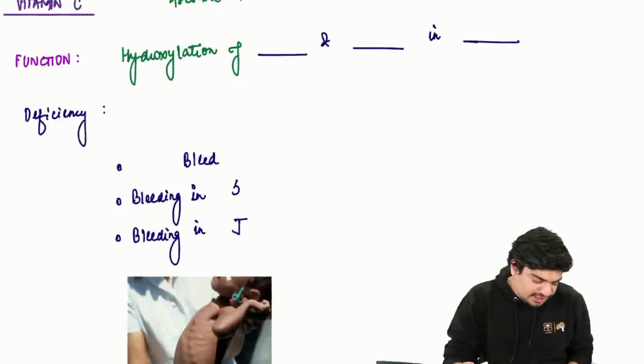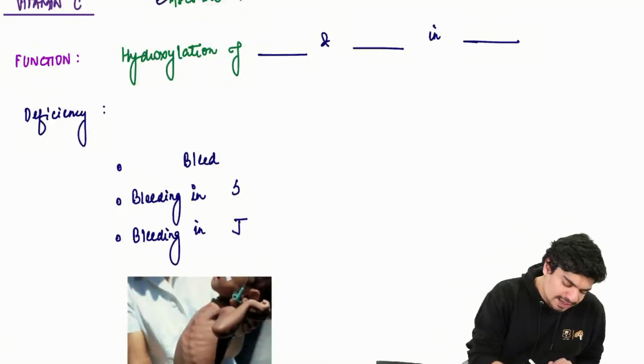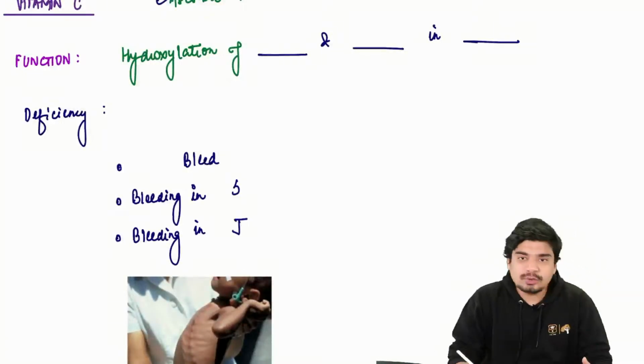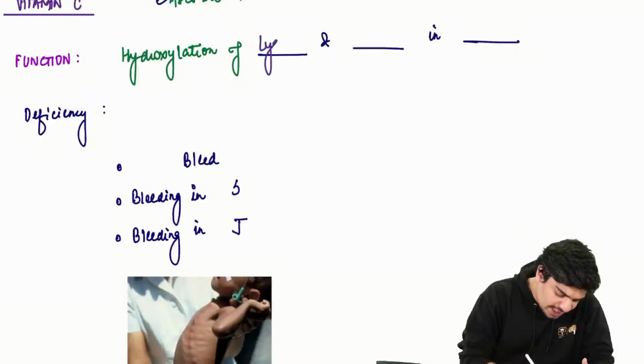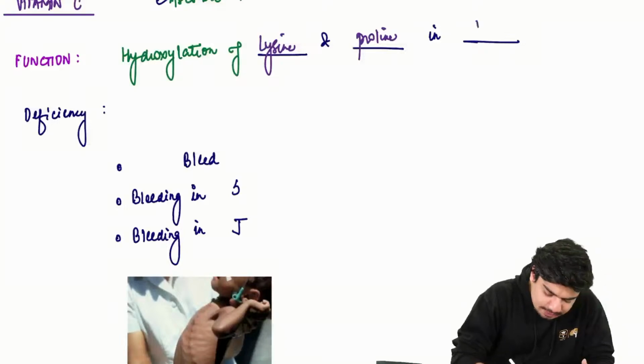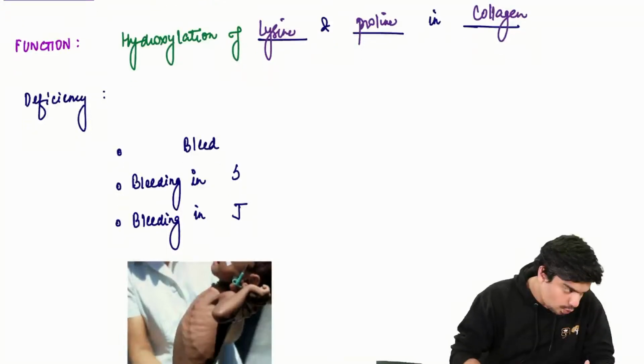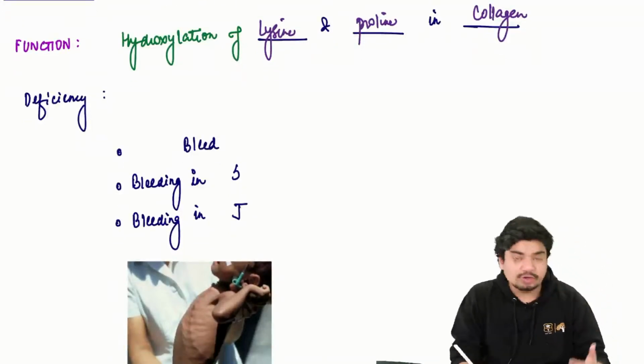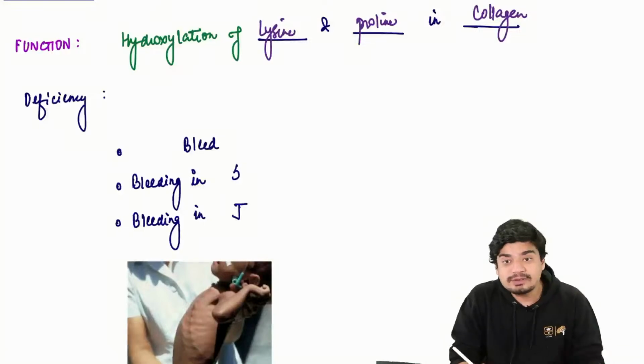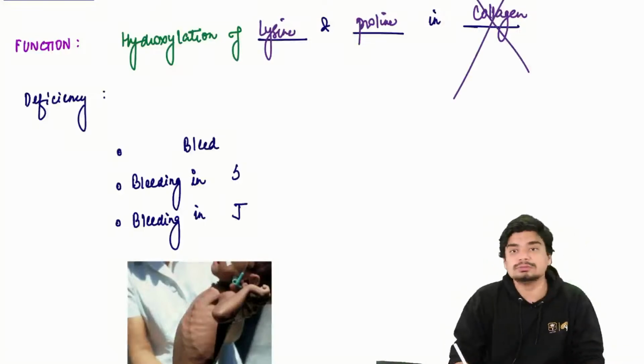Then comes vitamin C. Vitamin C is ascorbic acid. The main function of vitamin C in our body is hydroxylation of lysine and proline in collagen. That is the actual main function as far as vitamin C is concerned. So if there is vitamin C deficiency, this collagen won't be formed.